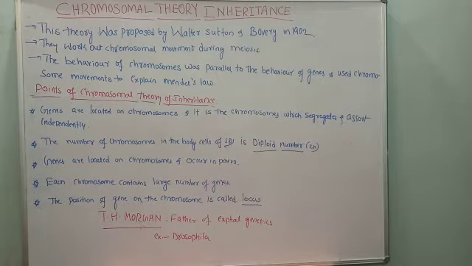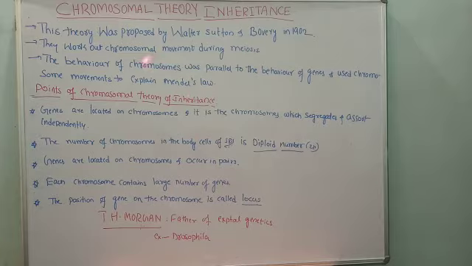These two persons, Sutton and Boveri, proposed the chromosomal theory of inheritance. According to them, segregation and Mendel's principles, both are known as the chromosomal theory of inheritance.